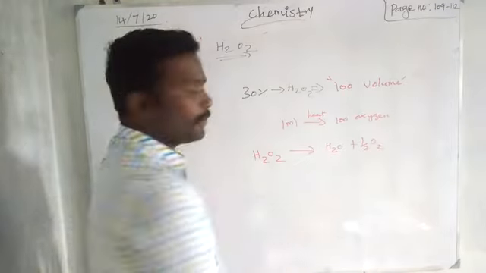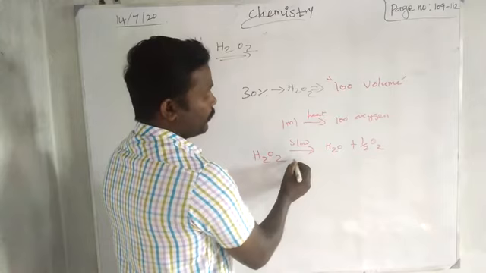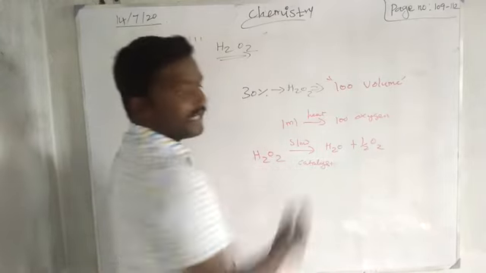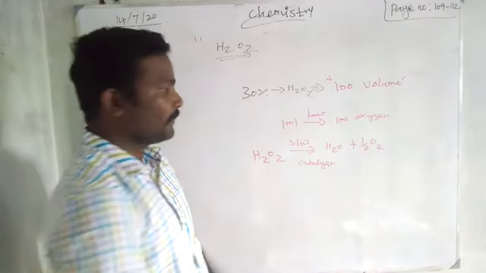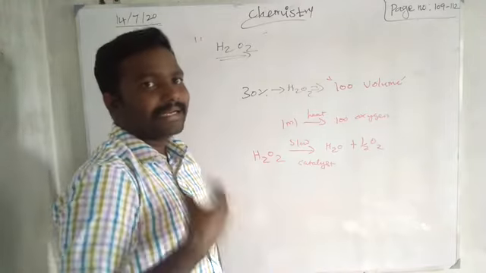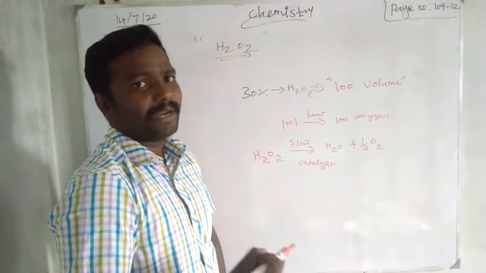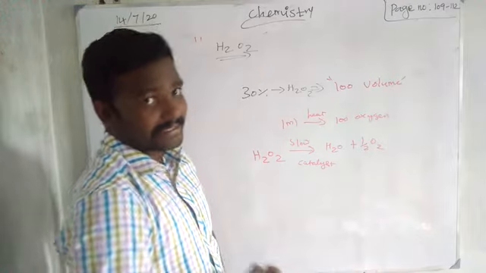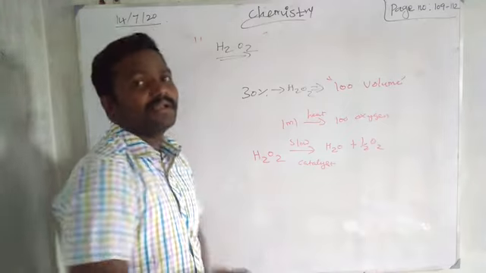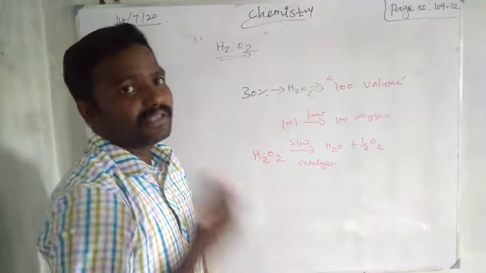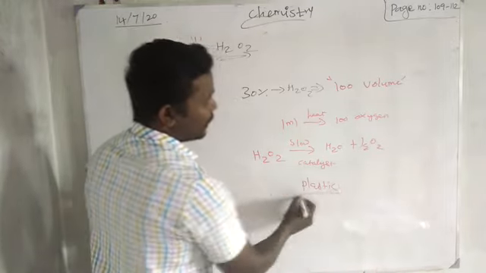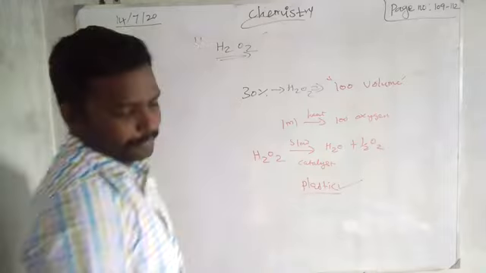This reaction is normally slow, but if you use any catalyst, what will happen? It becomes explosive, right? And also you should not carry it in a glass container, because glass may be made up of some metal. That metal may act as a catalyst for this reaction, then the reaction becomes explosive. That's why we carry or store it in plastic bottles. We should not store it in glass bottles, we should store it in plastic bottles.